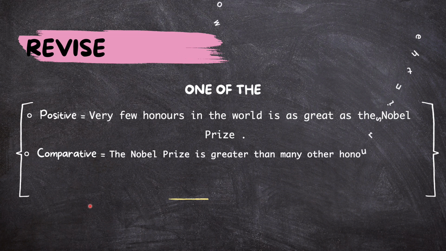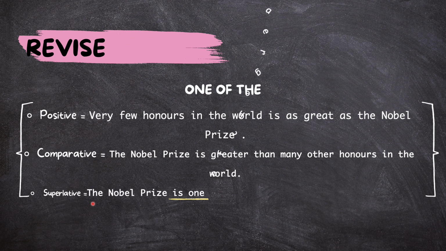So in here, the question is, the Nobel Prize is one of the greatest honors. So what have we done in here? We have added, very few honors in the world are as great as the Nobel Prize. That's the positive degree. And in the comparative degree, we have added, the Nobel Prize is greater than many other honors in the world. Why have we used "many"? Because we have the word "one" here.